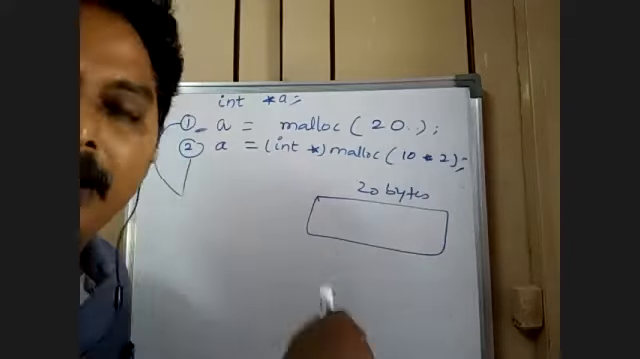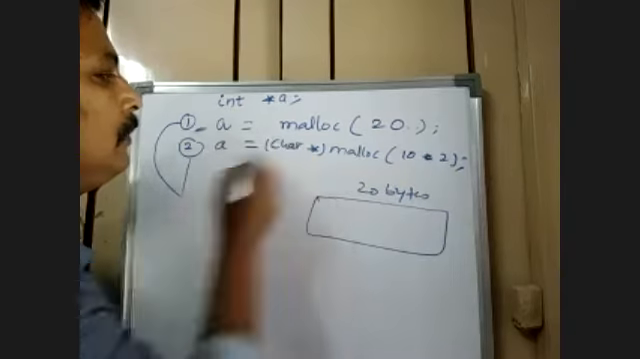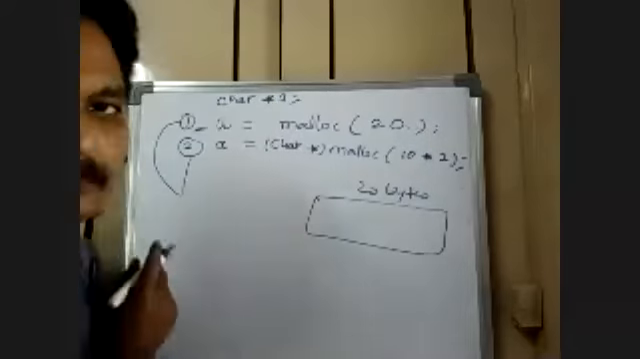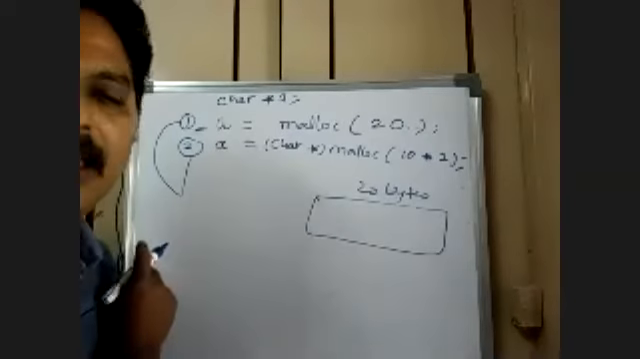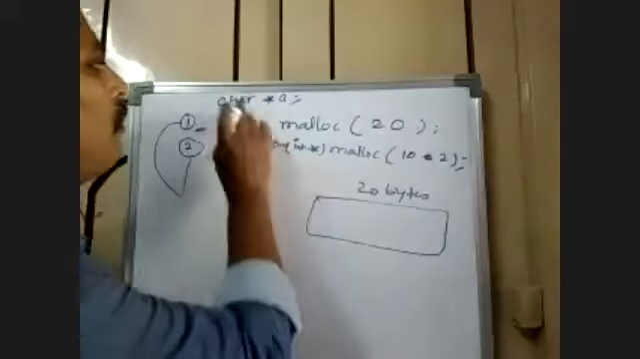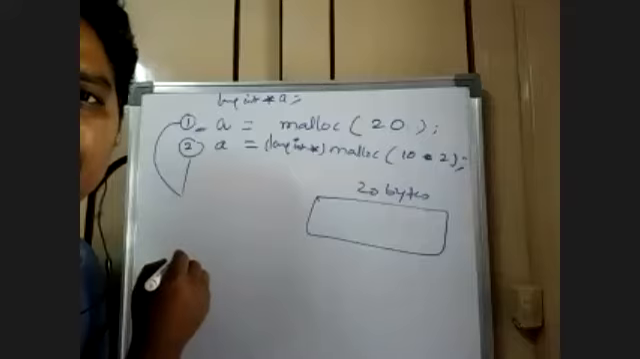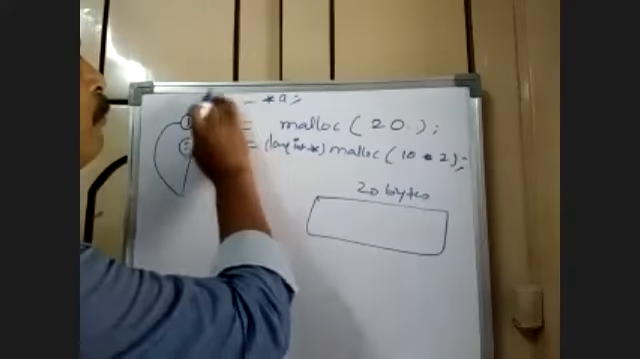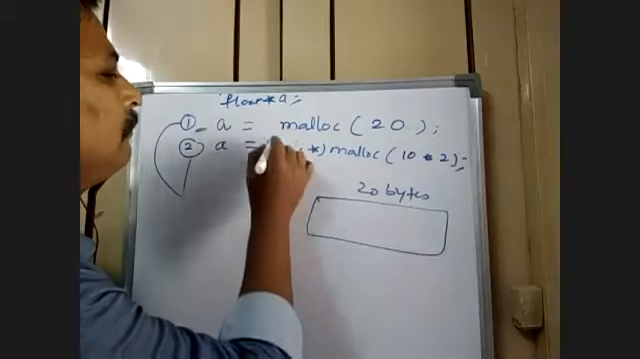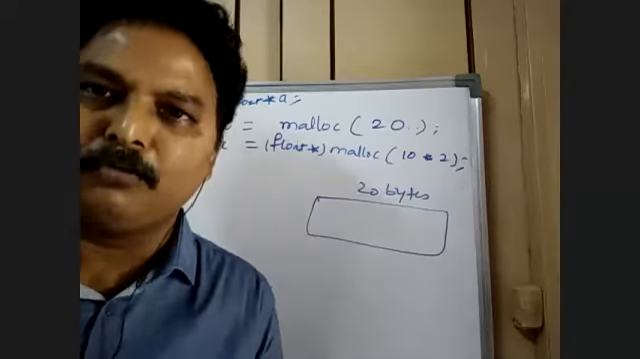If I want to have 20 characters, then I write character type here. If I want to have long integer, long int. That's it. Did you get my point? If I want to have 5 floats, float star. I think now you got the point.